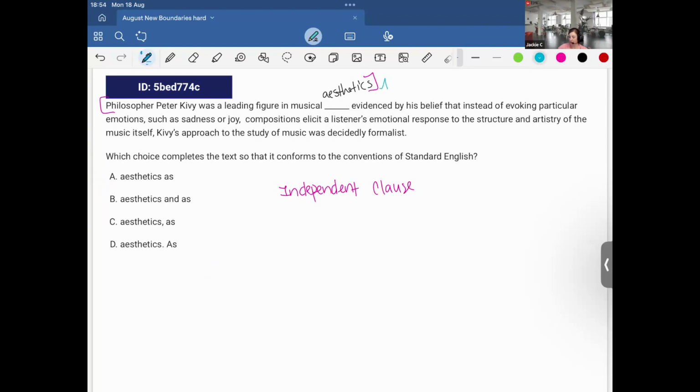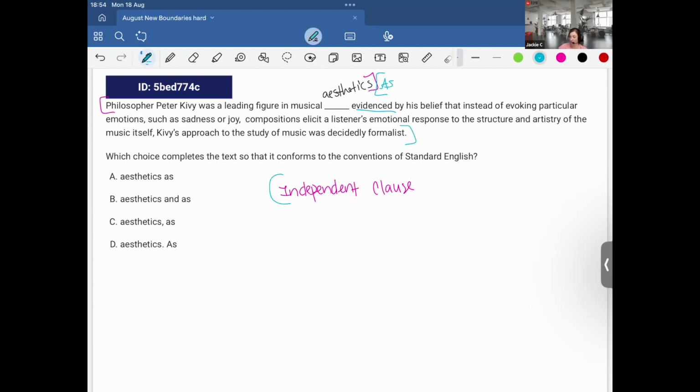Let's continue. And then, as evidenced by his belief that instead of evoking particular emotions, such as sadness or joy, compositions elicit a listener's emotional response to the structure and artistry of the music itself, Kivy's approach to the study of music was decidedly formalist. Yes, a longer sentence, but a sentence nonetheless.